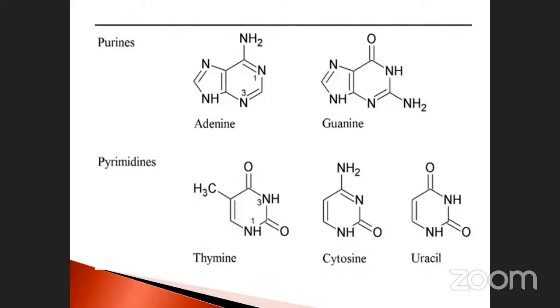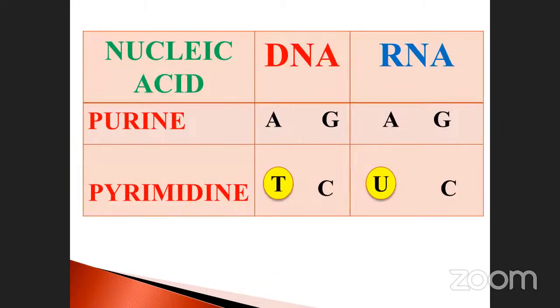Lower molecular weight is uracil, present only in RNA, not in DNA. Thymine is a higher molecular weight component compared to uracil, so DNA is higher in molecular weight compared to RNA.